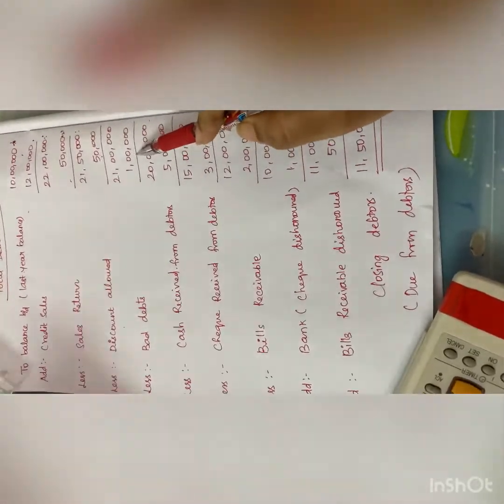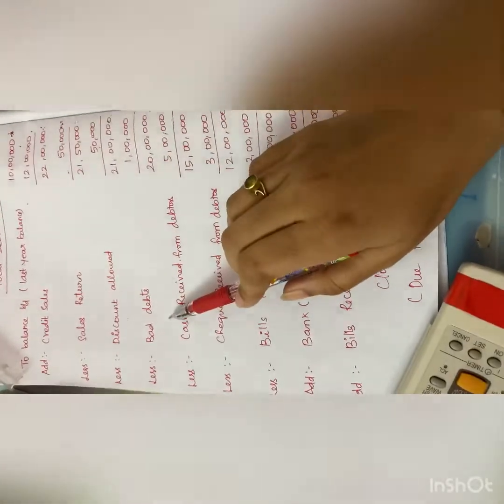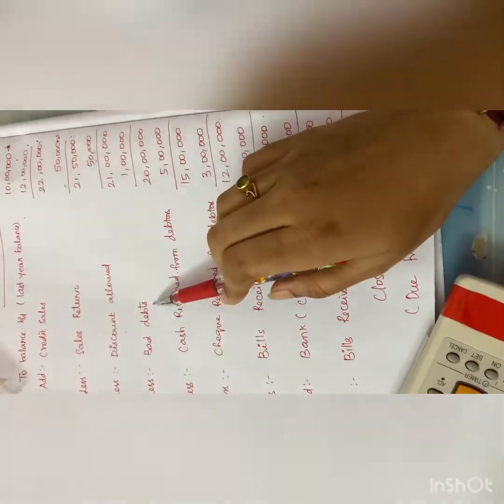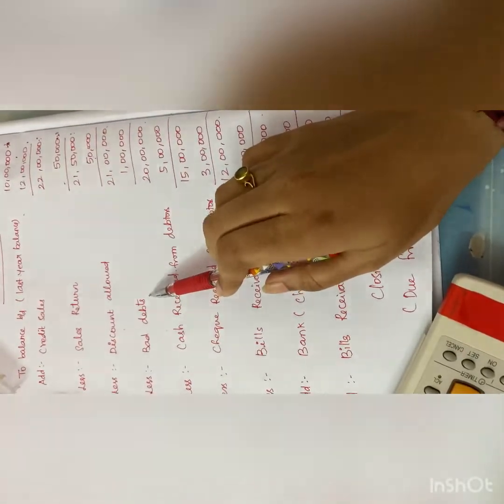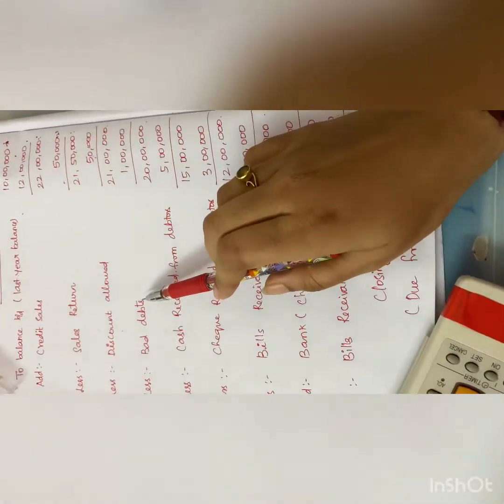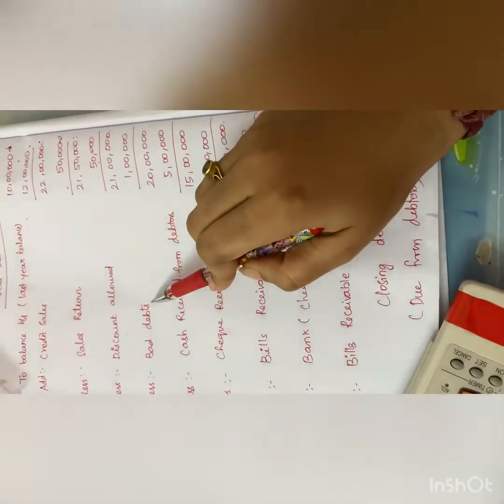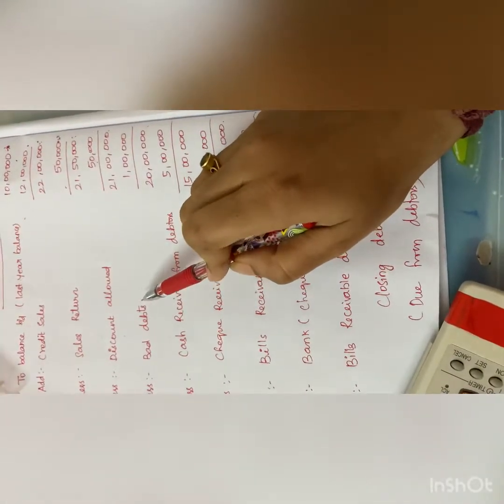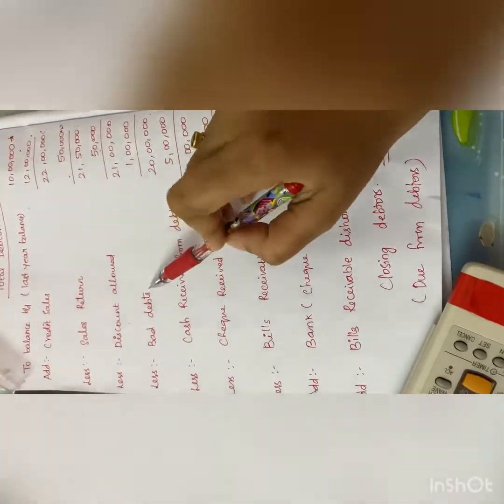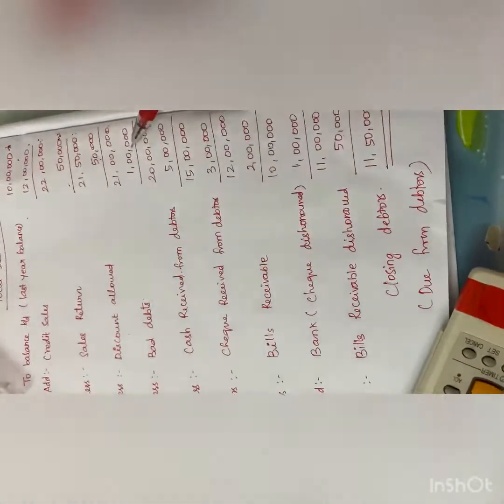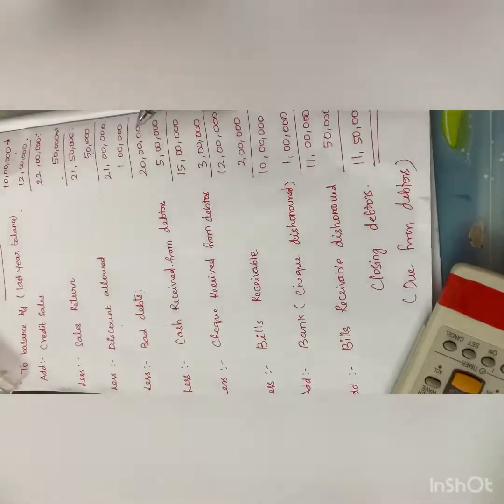Bad debts is the amount which cannot be recovered from the debtors. It may be for many reasons, maybe the death of the debtor or any other reason. This 1 lakh will not come, hence we are deducting it.